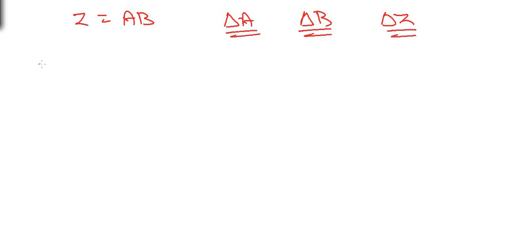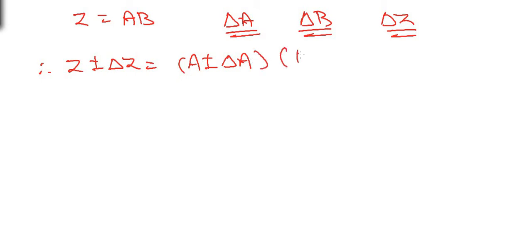Now if Z is the product of two functions, Z is equal to A into B, let us consider that delta A is the error in the value of A, delta B is the error in the value of B, so that delta Z is the error in the value of Z. So now we can write this as Z plus or minus delta Z is equal to A plus or minus delta A multiplied by B plus or minus delta B. Now let us perform one-to-one multiplication here.